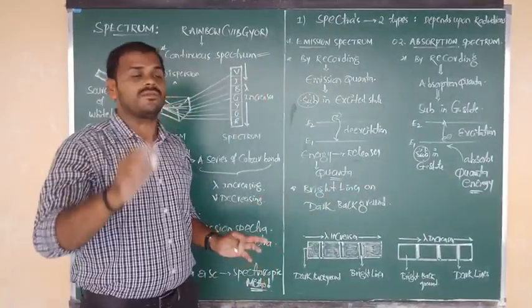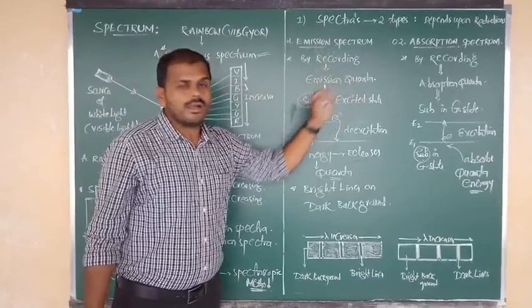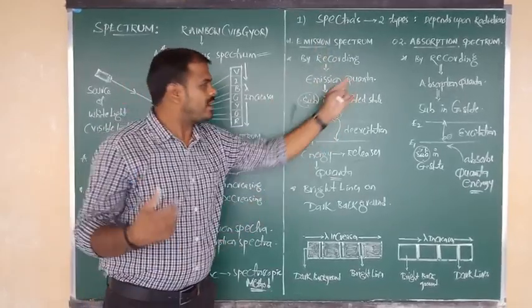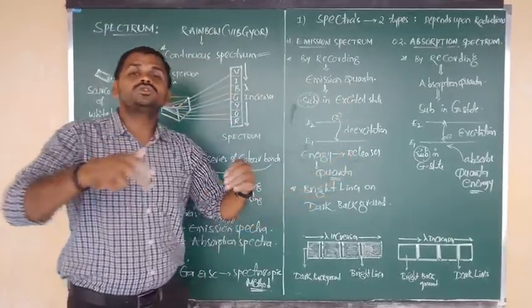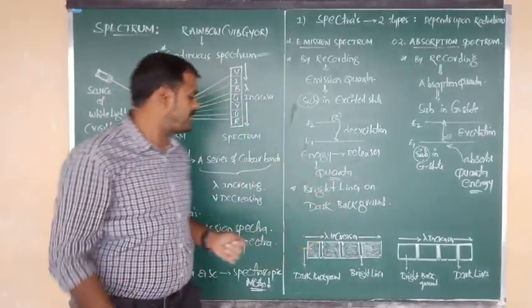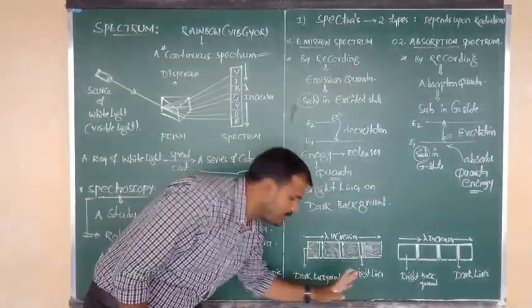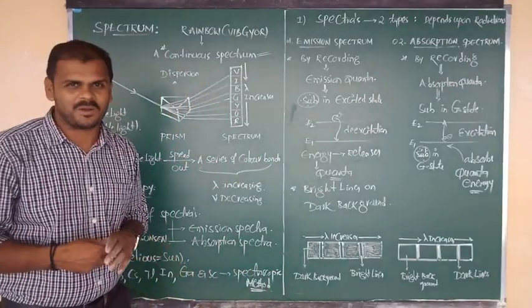The answer is only one thing. In the emission spectrum, emission of quanta takes place. Quanta is nothing but a form of energy or radiation that is released. So when that released quanta or light falls on the spectrum, it gives the bright line, and the remaining area contains a dark background.